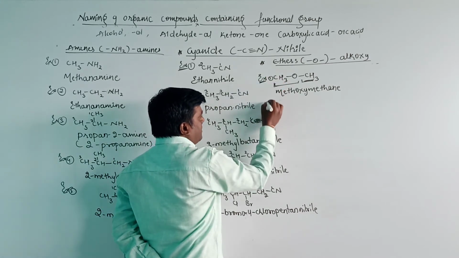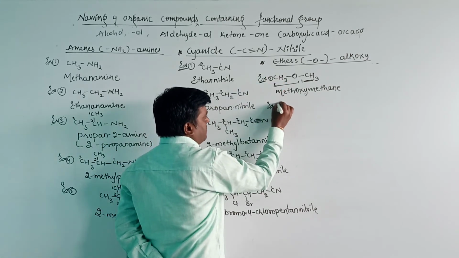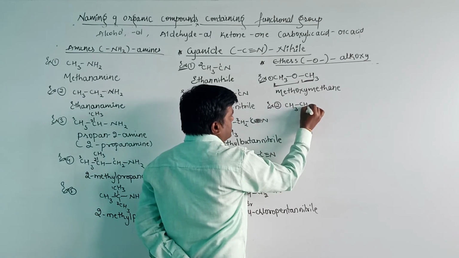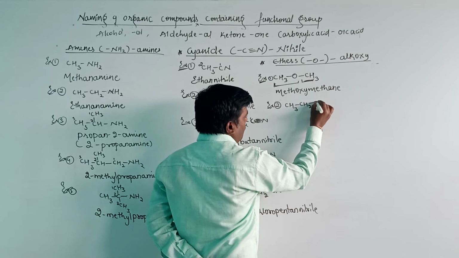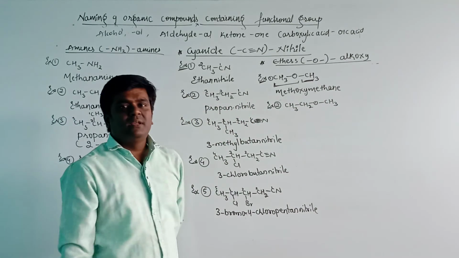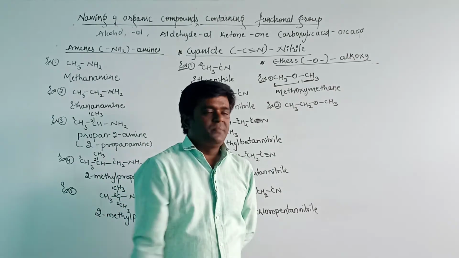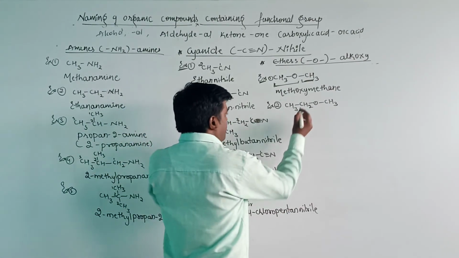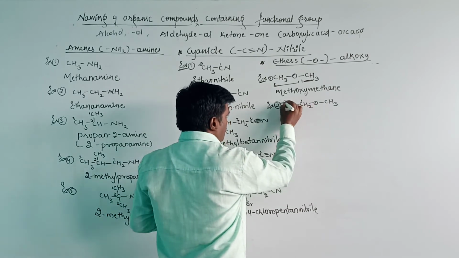Then second example here: CH3CH2OCH3. The first rule is select the longest carbon chain. In this organic compound, the number of carbon atoms in the parent chain is 2, 1, 2.